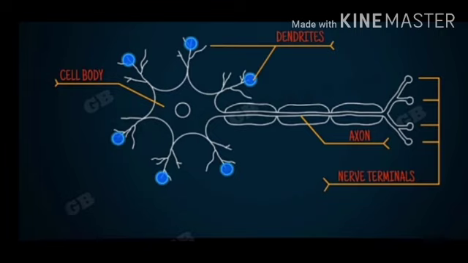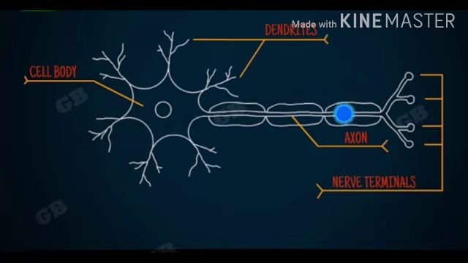Dendrites, the specialized tips of nerve cells, detect stimulus from the environment. After receiving information, the dendrites set off a chemical reaction which creates an electrical impulse. This electrical impulse acts as the message for the next neuron.